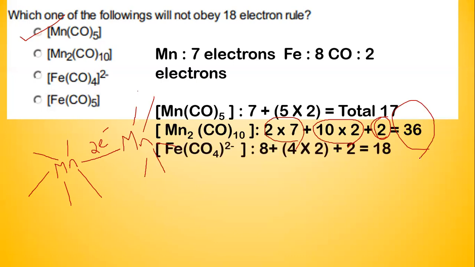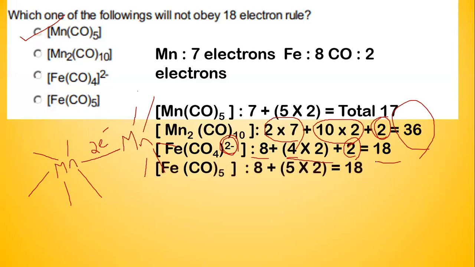Next, let's take a look at Fe(CO)4 2-. In Fe(CO)4 2-, Fe contributes 8 electrons, which is already known to us, and 4 carbon monoxides contribute 2 electrons each, making it 8. So 8 plus 8 is 16, and another 2 electrons are there. Where does this 2 electron come from? This comes from the negative charge. So you have a -2 charge here, which we should add to the total number of electrons, which makes it up to 18. Again, this obeys the 18 electron rule.